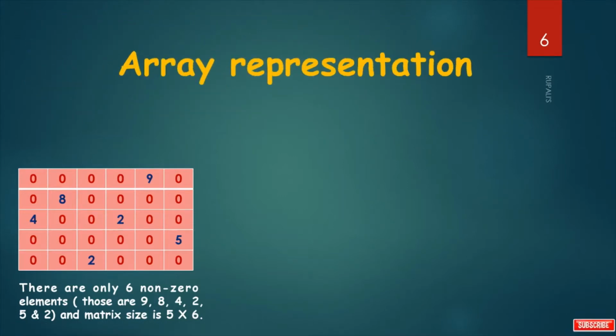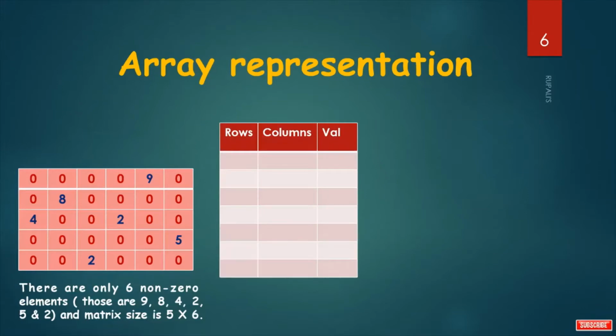In case of array representation, I am taking one table with 3 columns. First one is for row, second one is for column, and third one is for value. So, how many rows are there for this matrix? It is 5. How many columns are there?